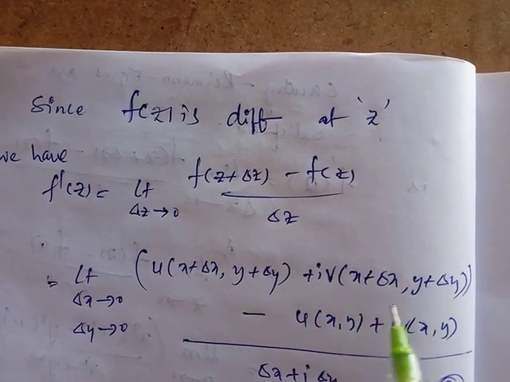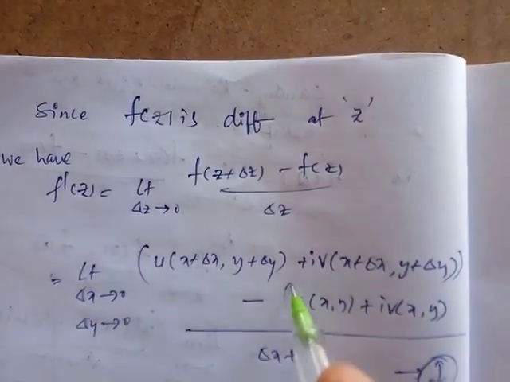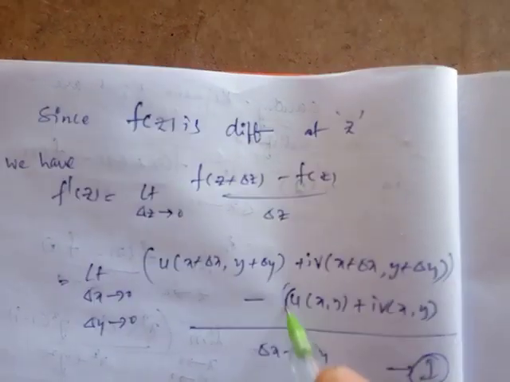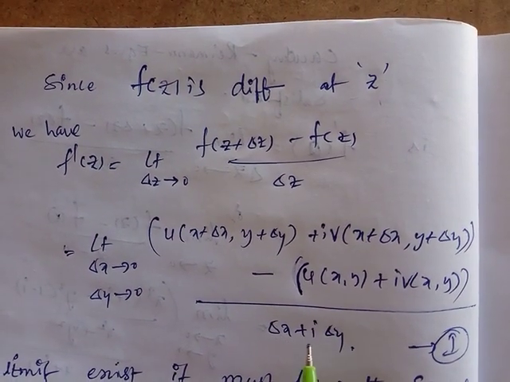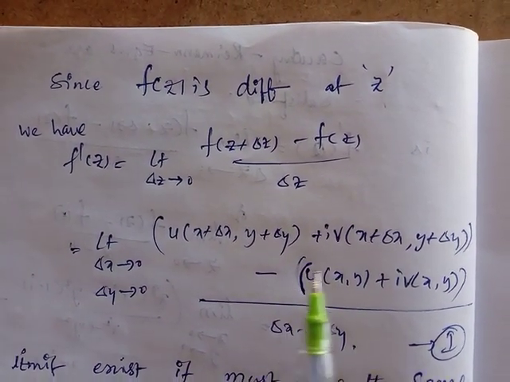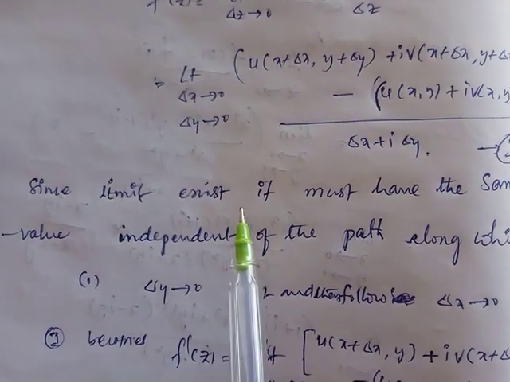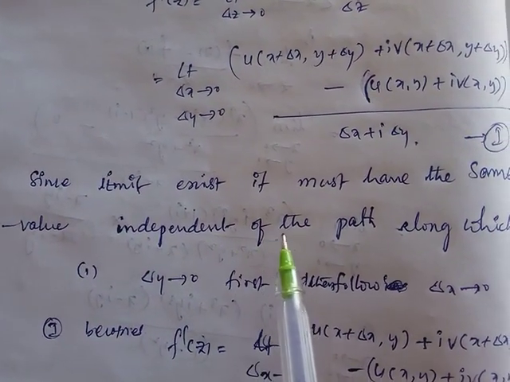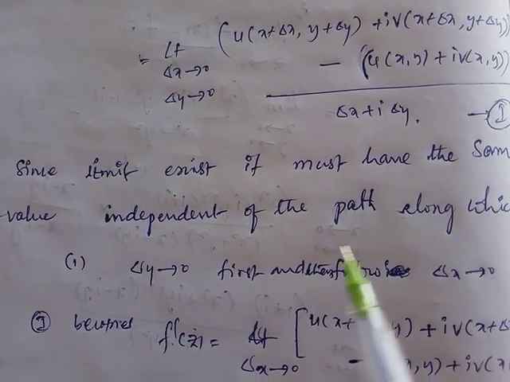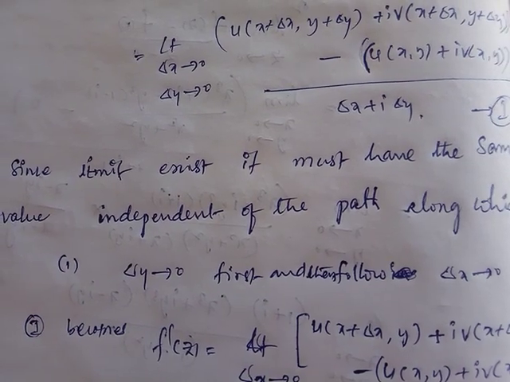First one. Next, minus of u plus i v, by delta z. Delta z equals delta x plus i into delta y. So I will simplify the real and imaginary parts of the two parts. Okay, see here. Since the limit exists, it must have the same value independent of the path along which delta z tends to 0.